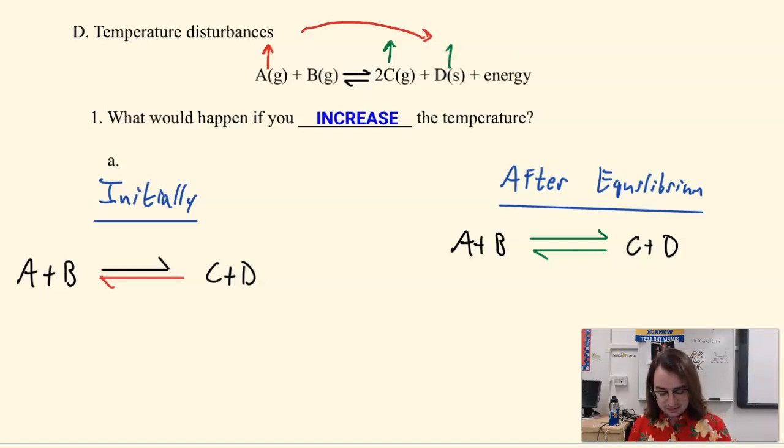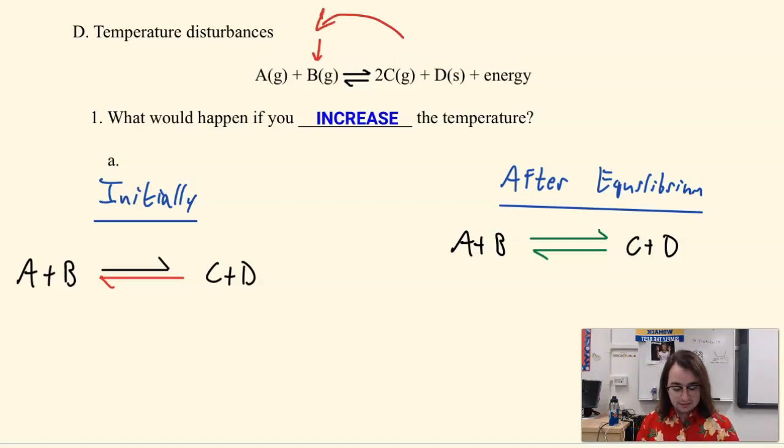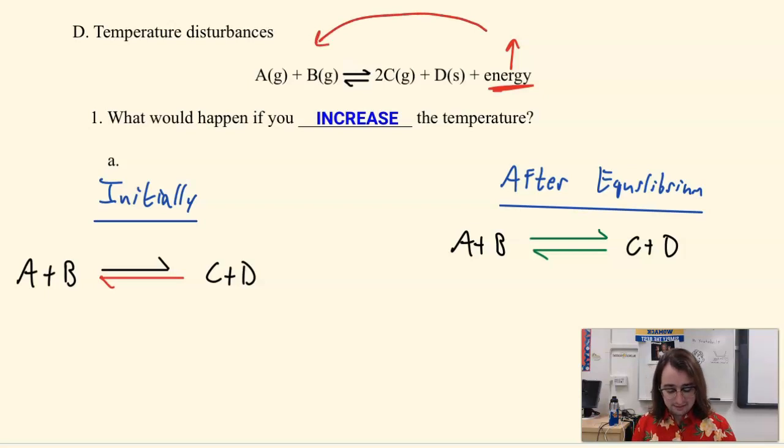I shifted towards B, which made me decrease C, decrease D, and increase A. Okay, that's very interesting. But what happens when I increased energy? This might be when the pattern reveals itself. When I increased energy, I shifted towards the other side, which made me increase A and B and decrease C and D.